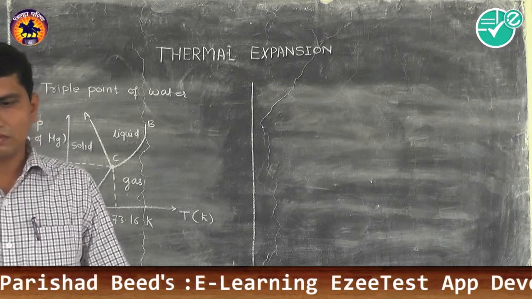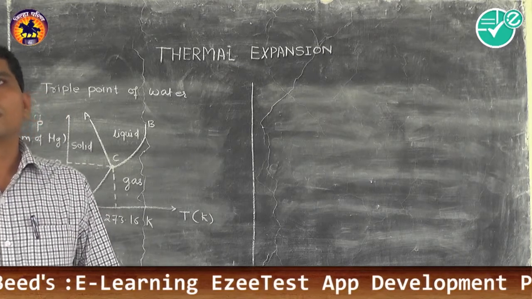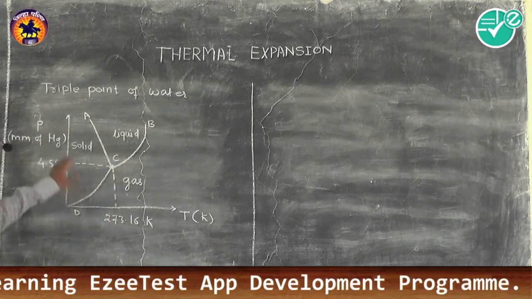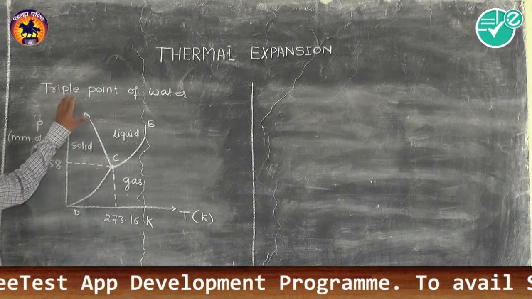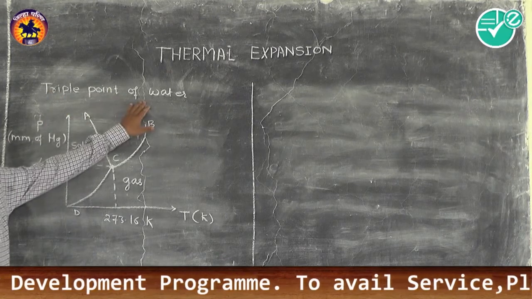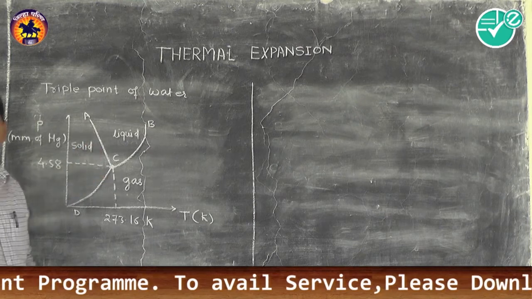So let us understand the triple point of water with the help of this phase diagram.